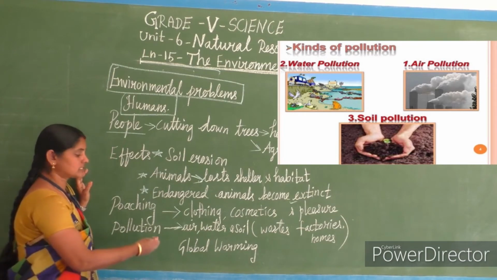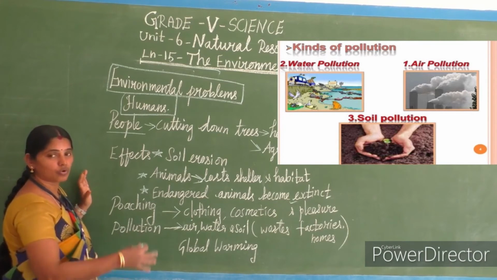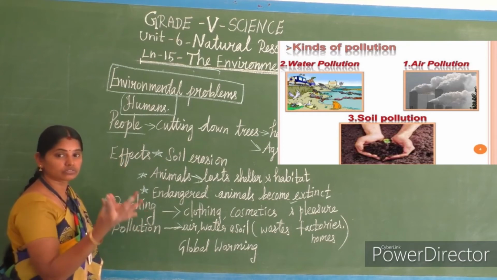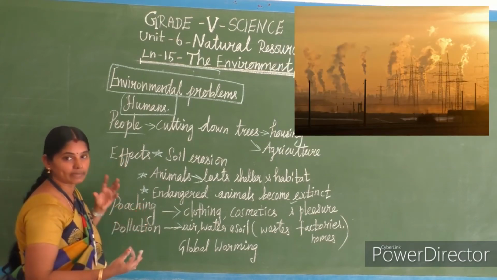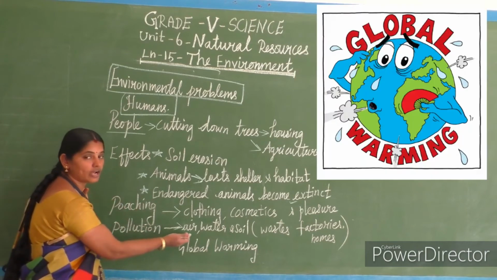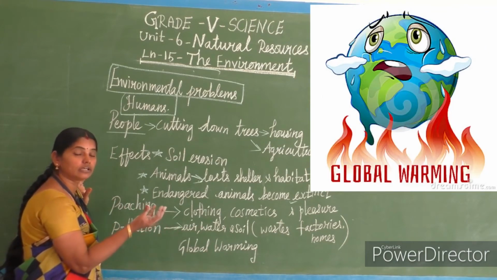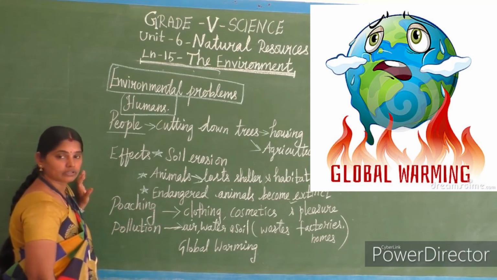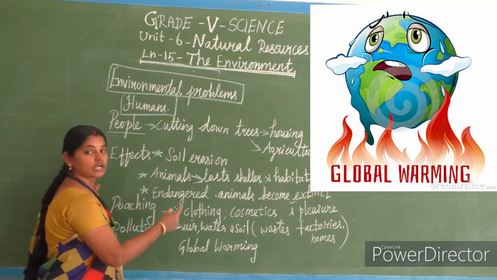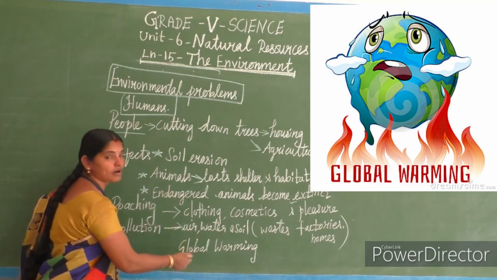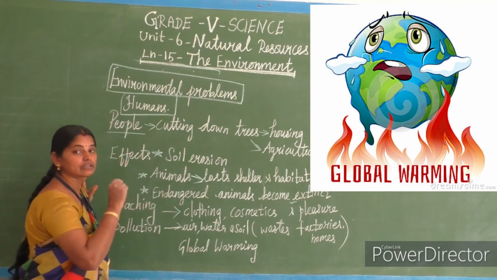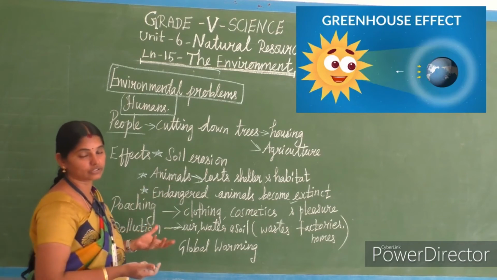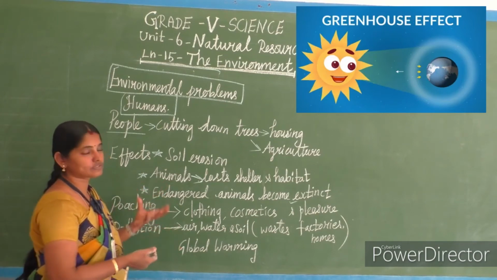Okay, so this pollution in air, water and soil makes the earth warm, so that we call it global warming. Clear, children? Now we will see about the greenhouse effect. That means, this global warming, then what is the greenhouse effect? How does the globe, ulagam, eppadi warm agudhu, that we call a greenhouse effect. So those things we are going to see now.